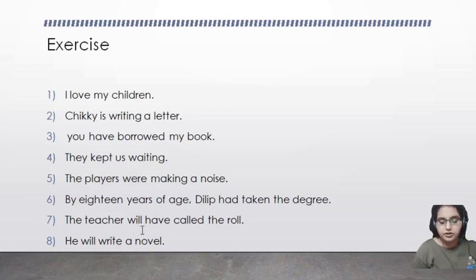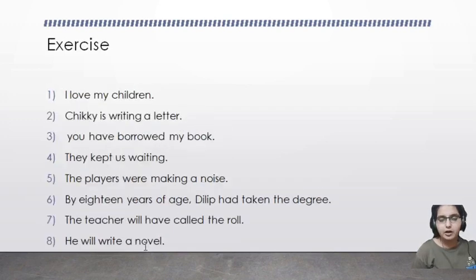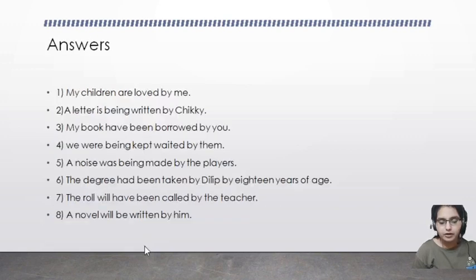The teacher will have called the roll. The roll will have been called by the teacher. He will write a novel. A novel will be written by him. You can tally all the answers from this slide. Thank you.